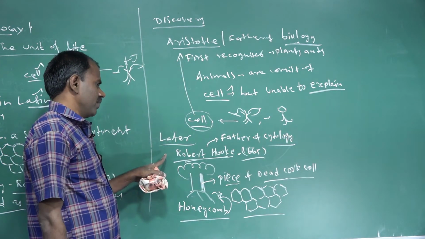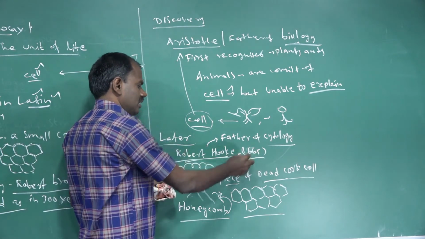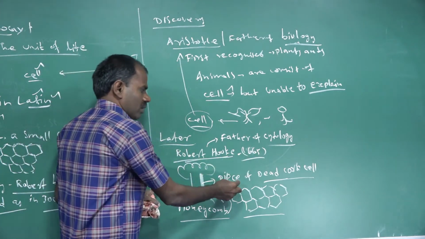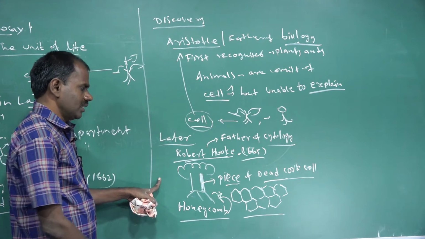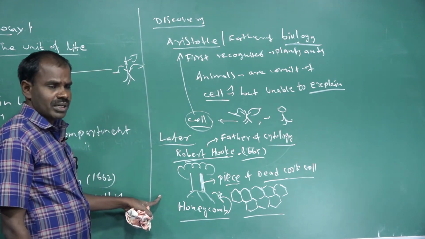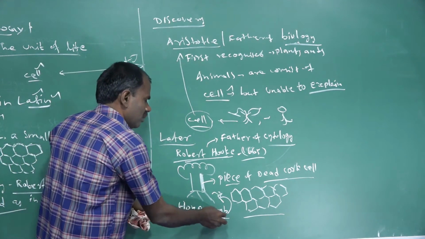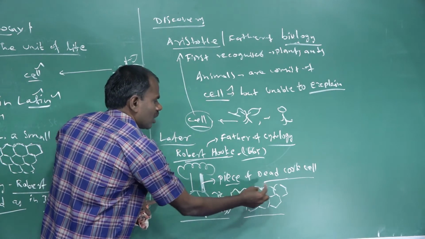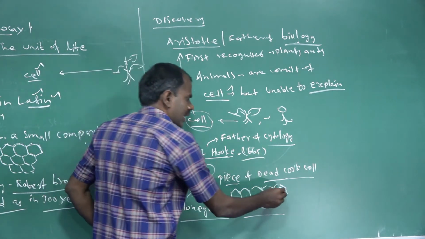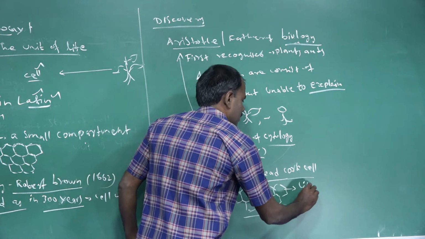But later, Robert Hooke in the year 1665 took a piece of dead cork cells and observed it under the microscope. A honeycomb-like structure was clearly visible, with small compartments like little boxes.